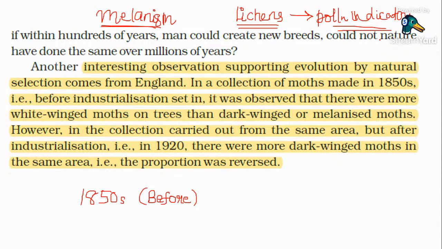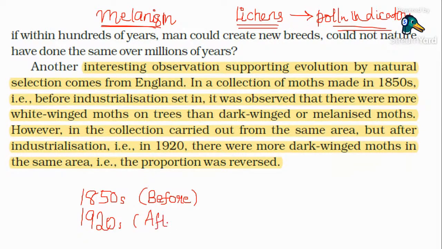So similarly, during the 1850s, the tree trunks were white. So the white moth were not noticed by the predator. So the population of the white-winged moth was high, and the black-winged or dark-winged moth was low. Since the dark-winged moth can be easily noticed on the white tree trunks, they were easily taken away by the predators. But the condition changed after 1920.